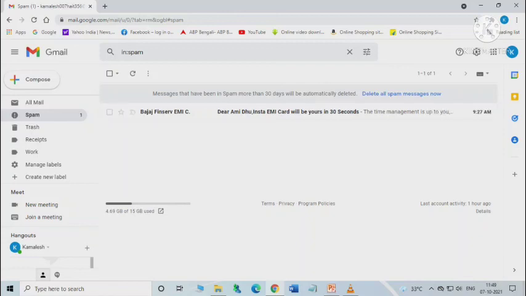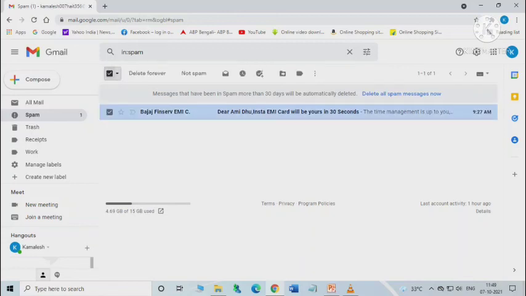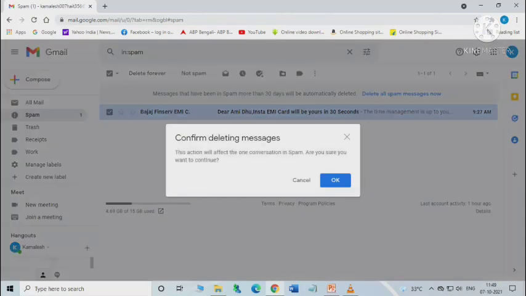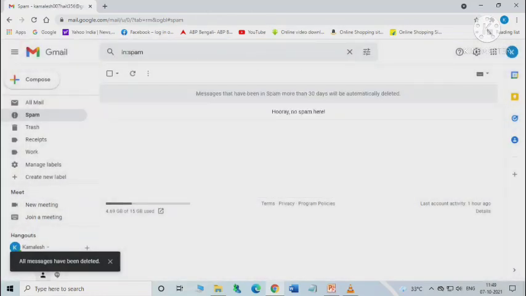Now click, select all the messages, otherwise click here delete forever, or click on the delete all spam messages now link given on the top as shown. If you click on this, a dialog box asking for the confirmation appears. Then click on the OK. If you click on the OK, all the spam messages from your email account will be deleted.